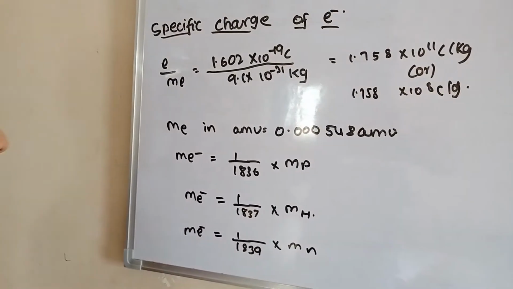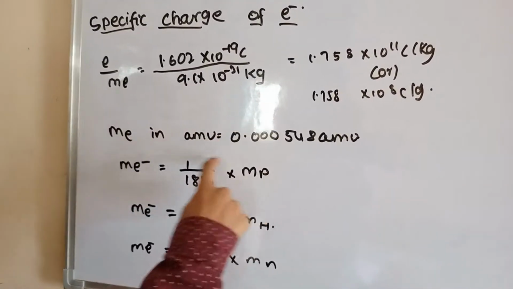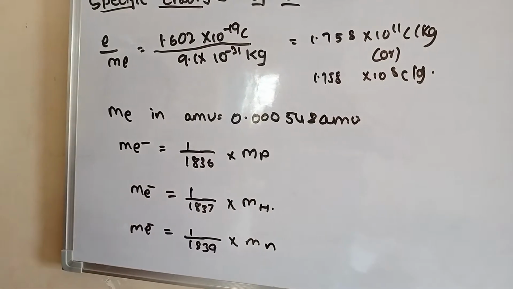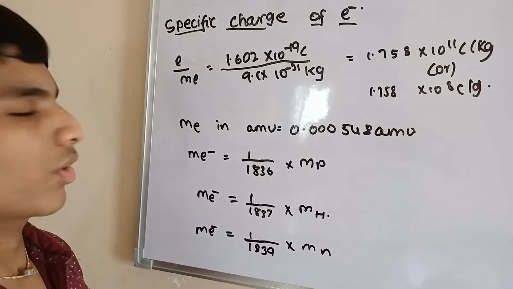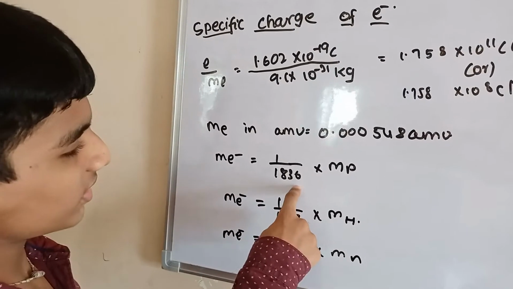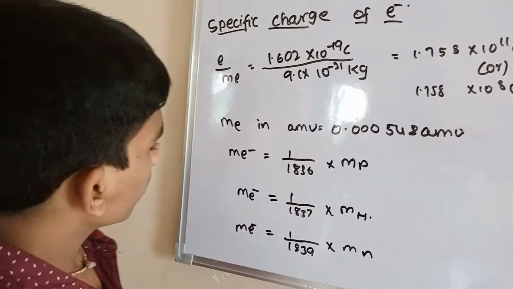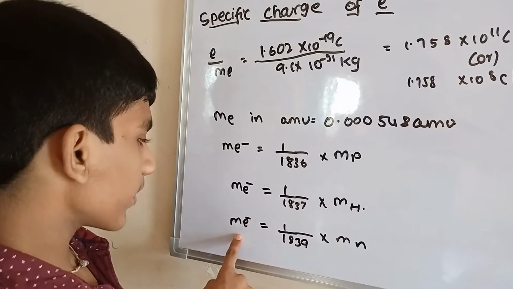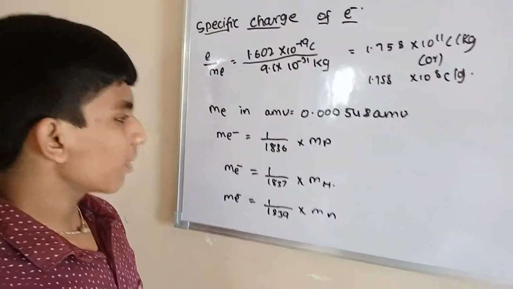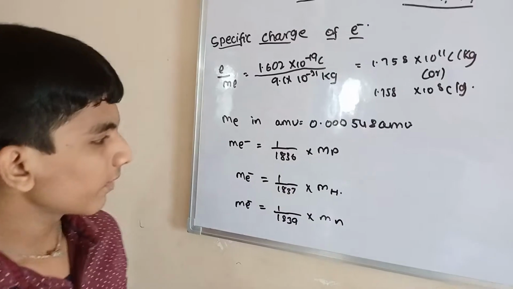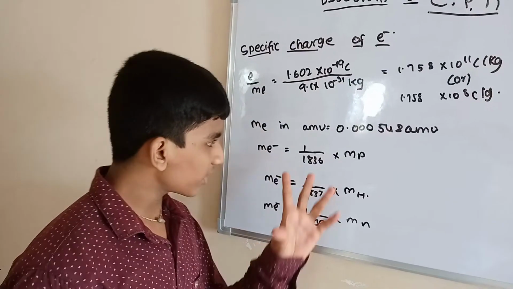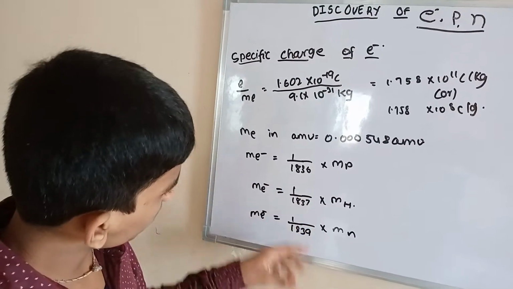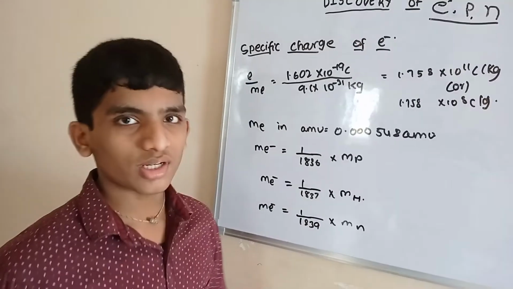Mass of electron in AMU. If we turn this mass into AMU, we get 0.000548 AMU. How do we represent it using the mass of proton, hydrogen, neutron? Mass of electron equals 1 by 1836 into mass of proton. Mass of electron equals 1 by 1837 into mass of hydrogen. Mass of electron equals 1 by 1839 into mass of neutron. By seeing these divisors, 1836, 1837, 1839, increasing by 1 and 2, we can understand which is greater or lower in mass.